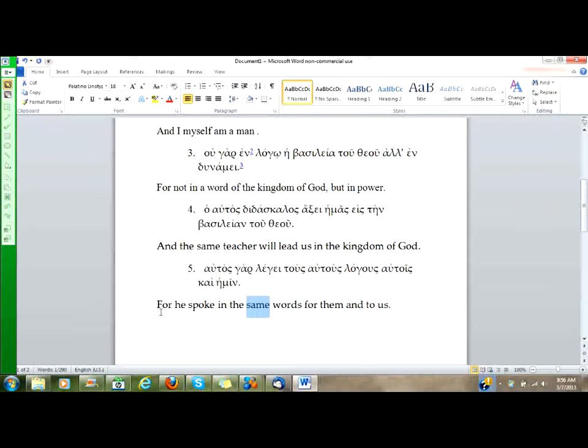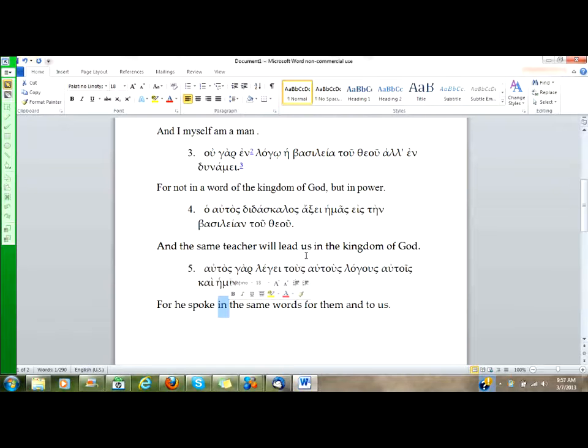We need to get the intensifier autos acknowledged in our English translation. So we need it to say for he himself, and she has translated legei spoke instead of said, and that would be all right. But we have in the same words, and there's really no call for adding the preposition in our English translation. That changes the meaning.